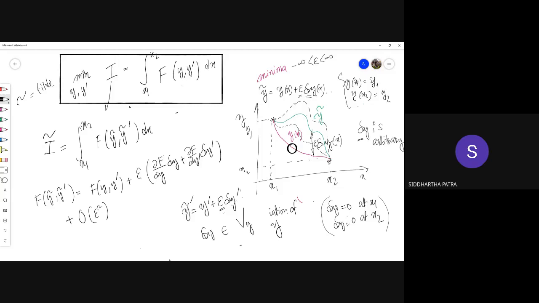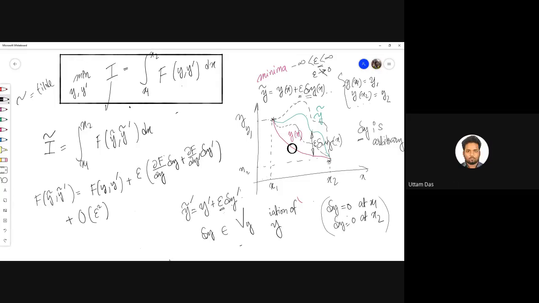Now, epsilon is also a finite quantity. It is not that epsilon tends to 0. I'm just saying that the next term and onwards would be of the order epsilon squared. Okay. Is this clear? Yes, sir.